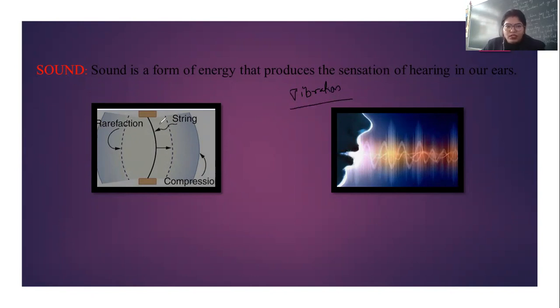For example, here you take a string. I have taken a rubber band and cut it into a string and stretch that string. Keep its one end in your mouth under the teeth and the other end in your hand. So when you pluck the string from the middle, you can see that the string starts vibrating. And you can hear a feeble sound. Feeble means a very weak sound, but of course, you can hear a sound. Right? So we can say that any vibrating body produces the sound.